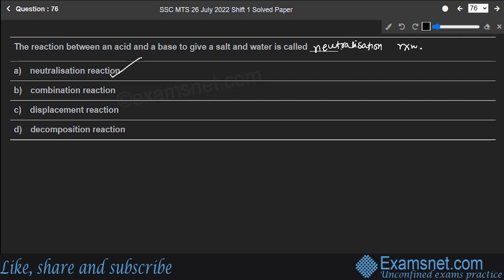Neutralization reaction is one in which an acid, for example hydrochloric acid, reacts with a base, which is sodium hydroxide, and it gives you sodium chloride and water. Sodium chloride is a salt, and water. This is an acid and this sodium hydroxide is a base. Hope you're clear with this.